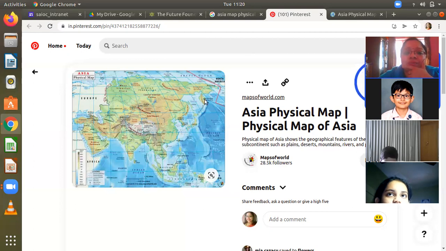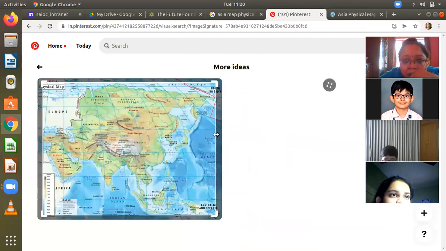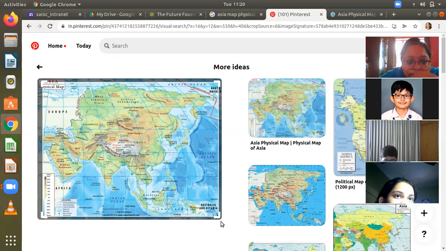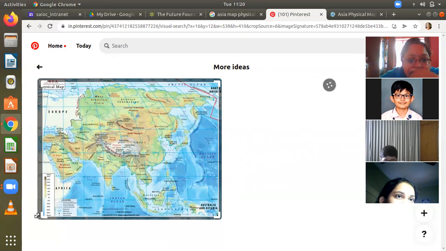Again, this map is very, very small to show the latitudes and longitudes. But anyway, ma'am, you can open it in another tab. Just click it. I'm opening it in another tab, but this is okay. Let me see if this works. Will this increase in size? If you go back, they give a link to go to the original website.